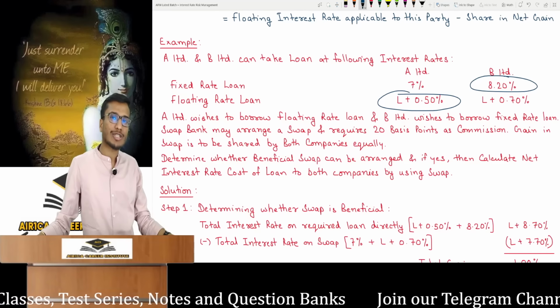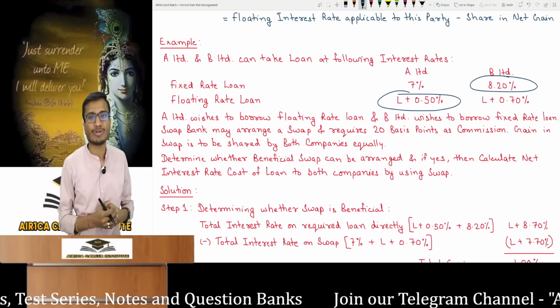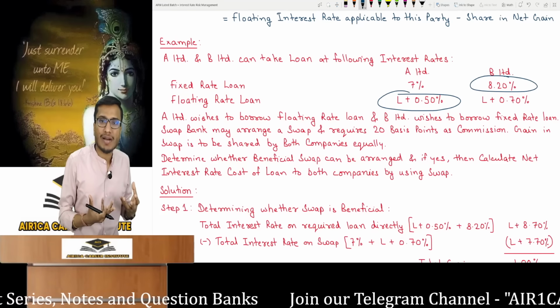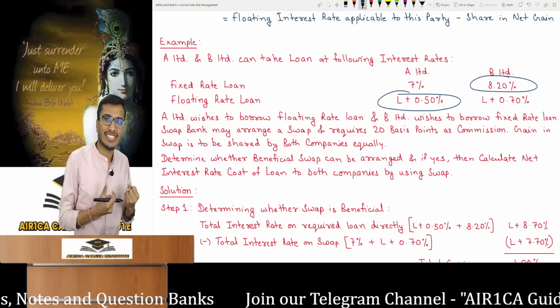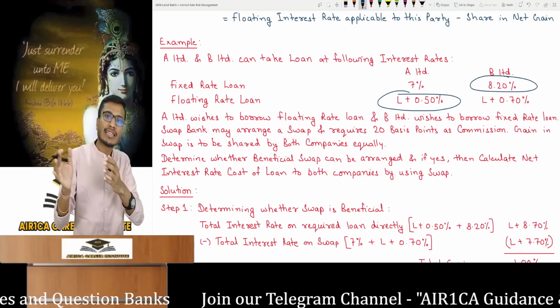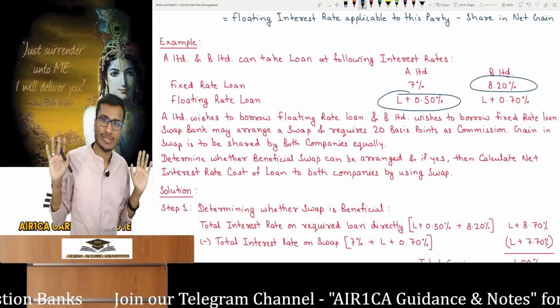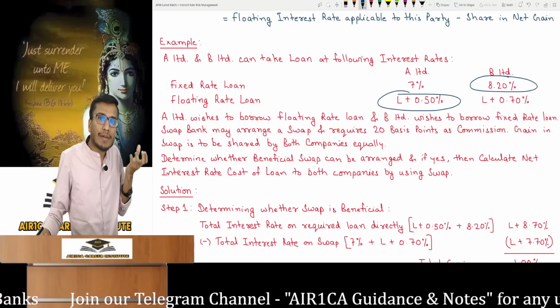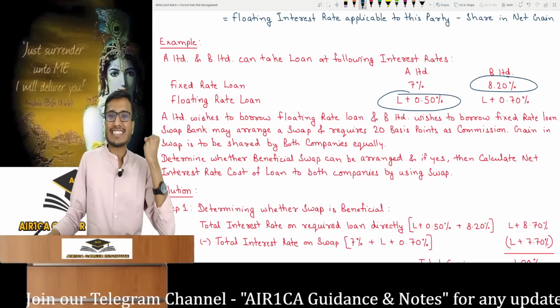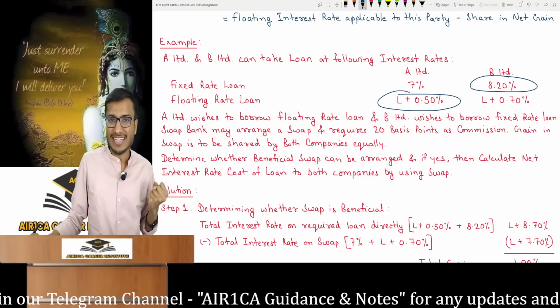A Limited said, you will benefit, but what about me? I also need money, and I also need a loan. If I take this loan and give it to you, then you'll benefit and save on interest. Your work is done and as your friend, I have no loss. But I also need a loan. Where will I get the money from? So B Limited gave him a solution.